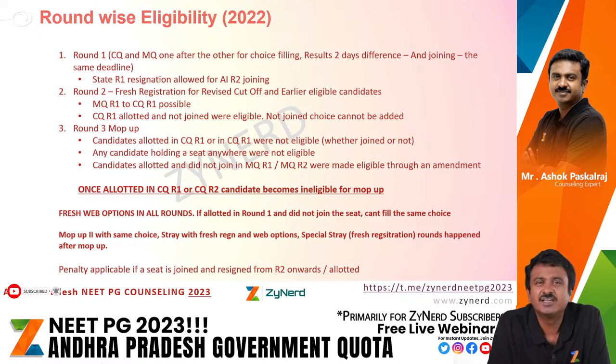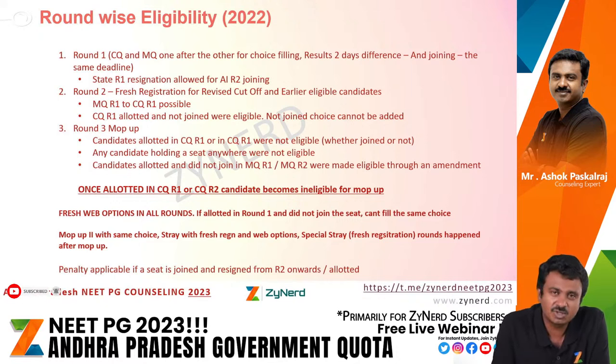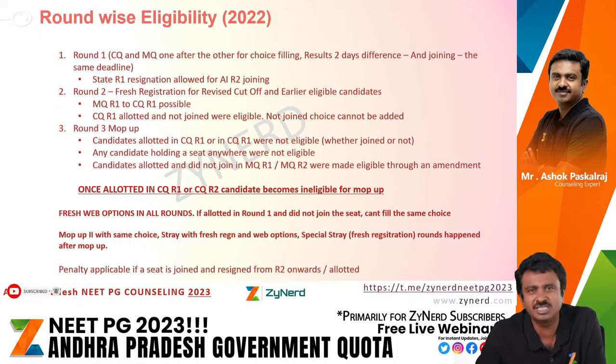The candidates were allowed to resign these seats after All India round 2 allotment happened. So basically, the day after All India allotment was released, a candidate who is holding a state round 1 Andhra Pradesh government quota or a management quota seat was allowed to resign and join the All India round 2 seat without any penalty. Deduction in fees is all different. Without any penalty, you don't need to pay the 3 lakhs penalty, etc. You can join the All India round 2 seat.